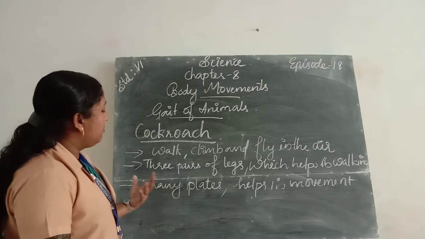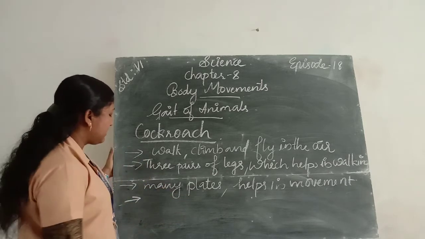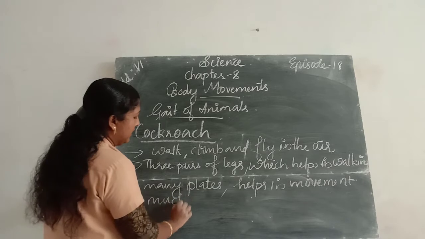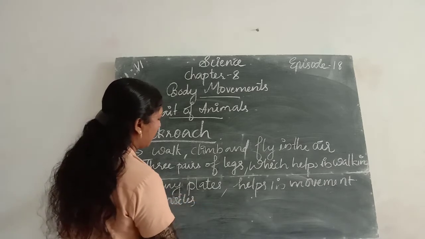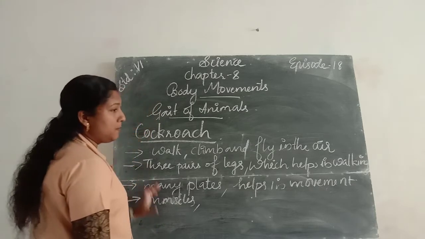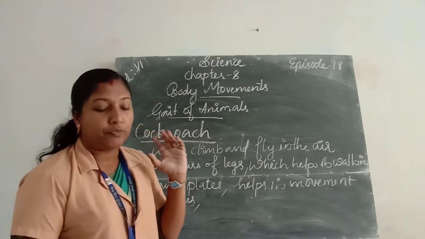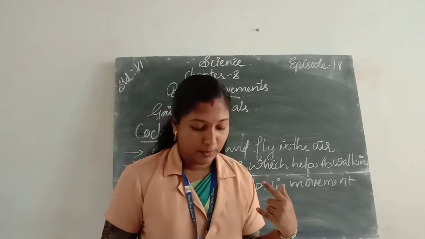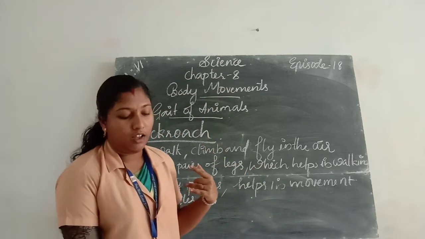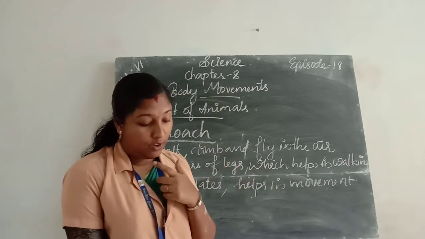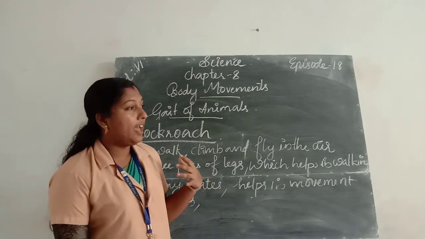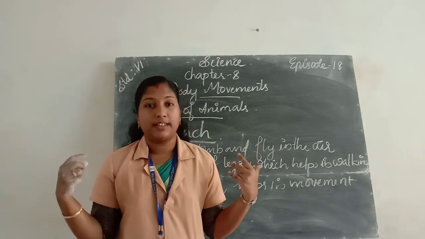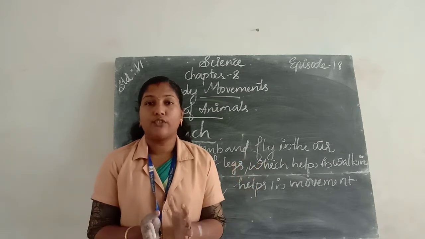Then there are different types of muscles present in the cockroach's body. These muscles are attached behind the head of cockroaches. And we can also see two wings present on the body of cockroaches.